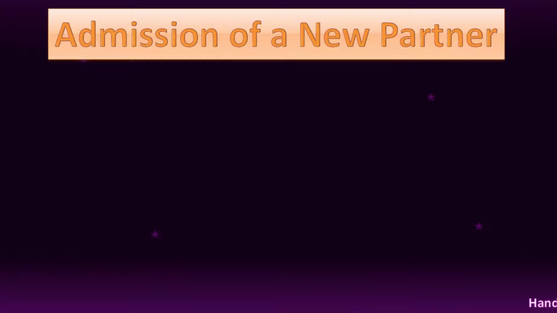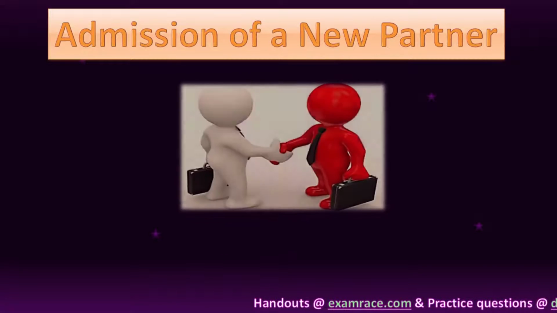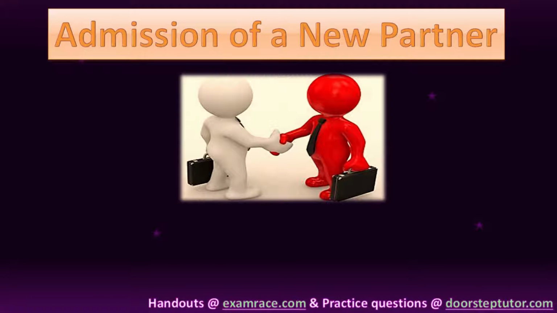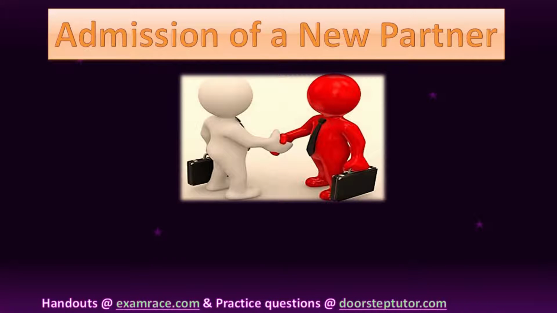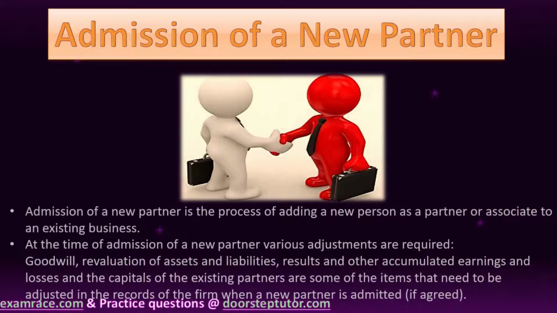Now moving on to the next aspect of partnership, which is admission of a new partner. Admission of a new partner is the process of admitting a new person as an associate or partner to an existing enterprise.